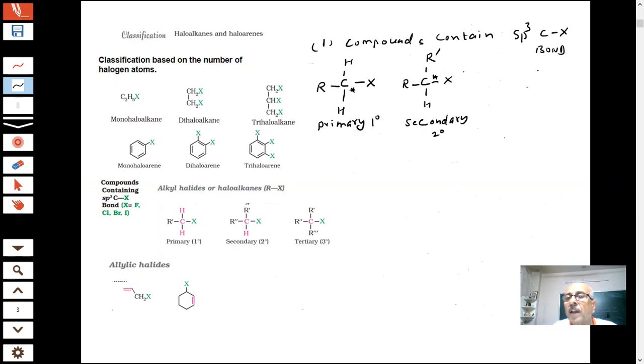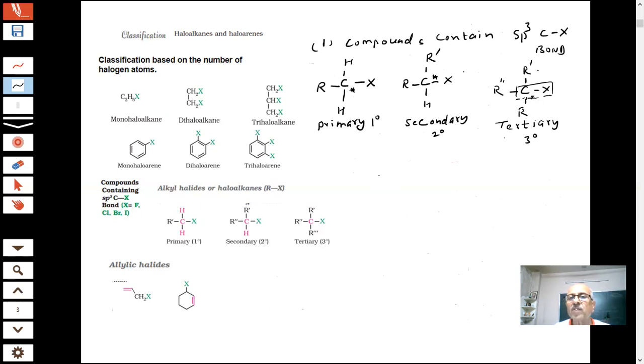Then I have, this is my halogen, R dash, R double dash, and you can put R. Here you can see this carbon which is attached to the halogen, students, is attached to how many carbons? One carbon, two carbon, three carbon. And what do you call this? Tertiary, or 3 degree. So we will have primary carbon, secondary carbon, and tertiary.